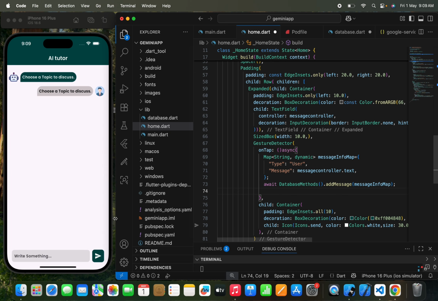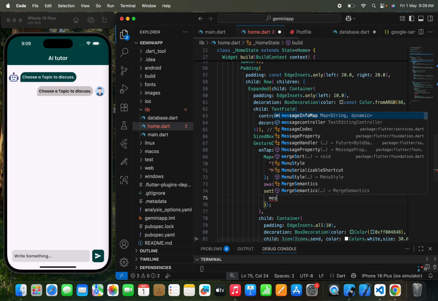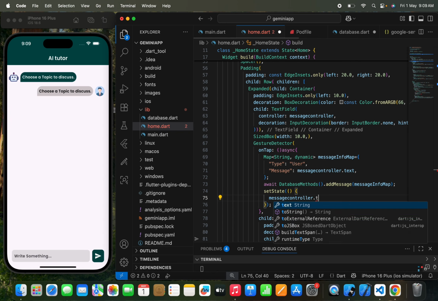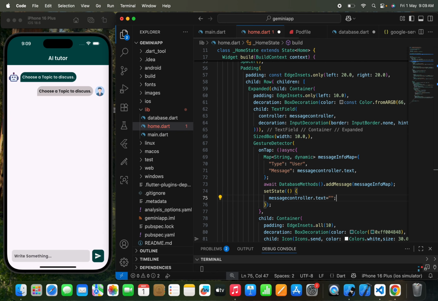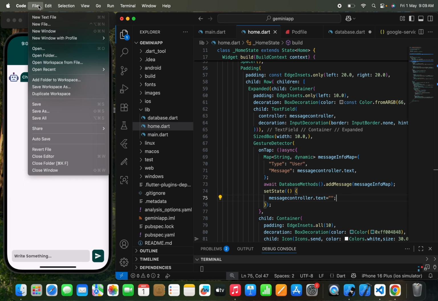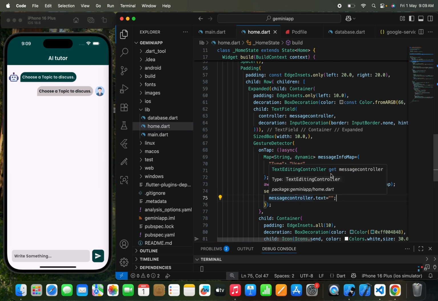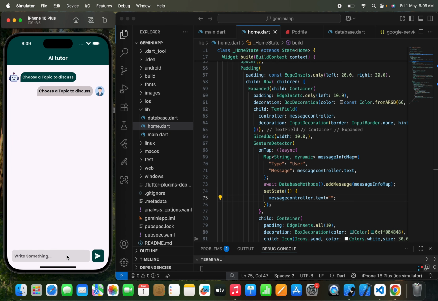Now we need to empty this text field as soon as we send the message. So I need to do set state, and make the message controller dot text directly empty. Okay, something like this. Now let's first save all the files, and once we save this, let's hot restart the app as well. Now I'm going to write my first text over here, and let's see what data will be uploaded to the cloud Firestore.